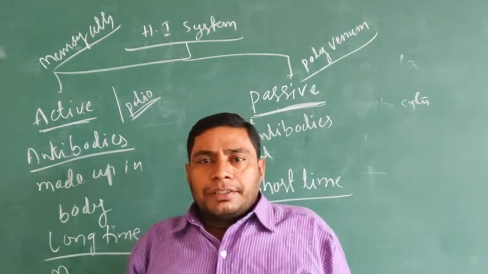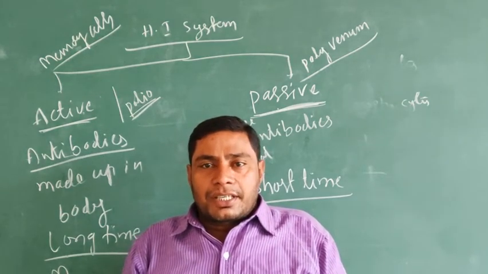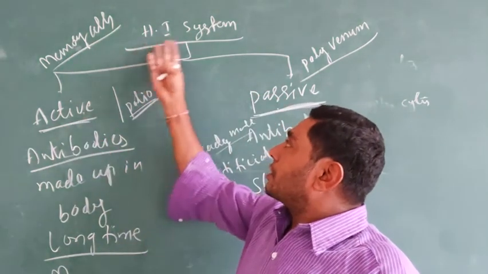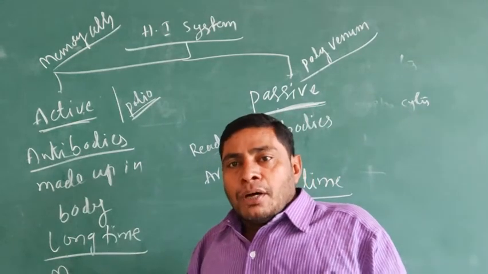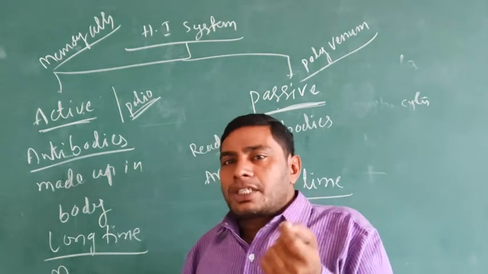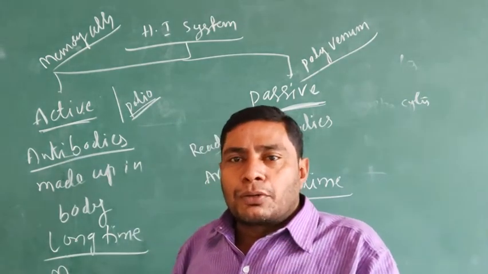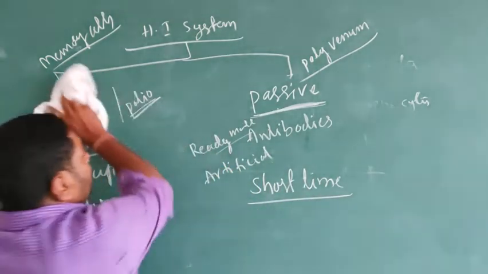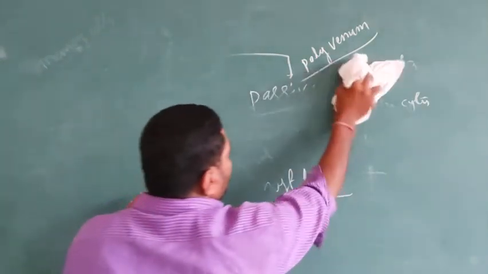Moreover, the immune system works by two types of process: active immune system and passive immune system. Moreover, the processes of the immune system are of two types. That is known as vaccination and immunization.